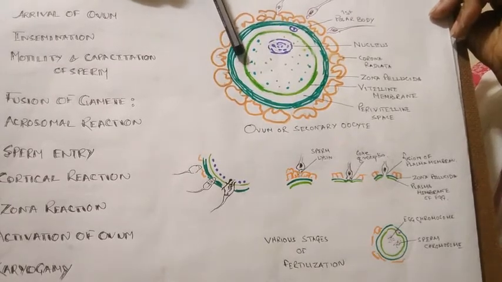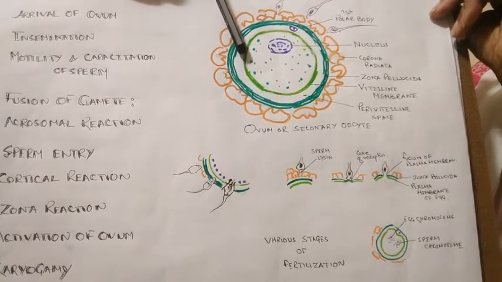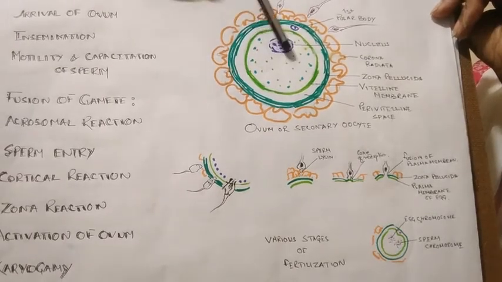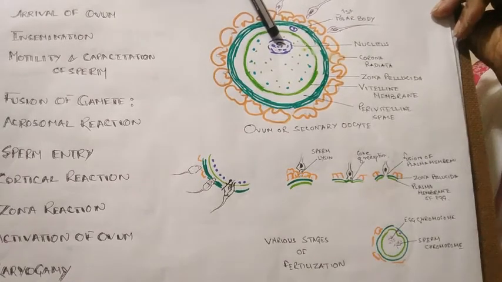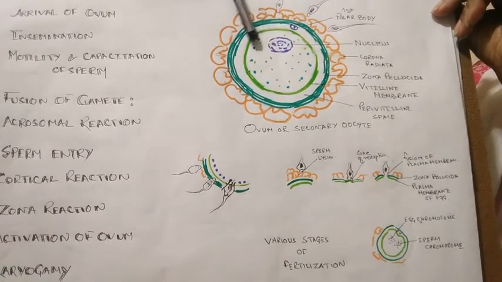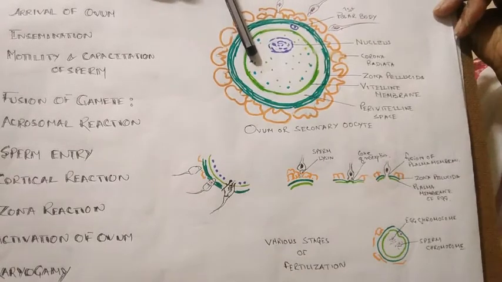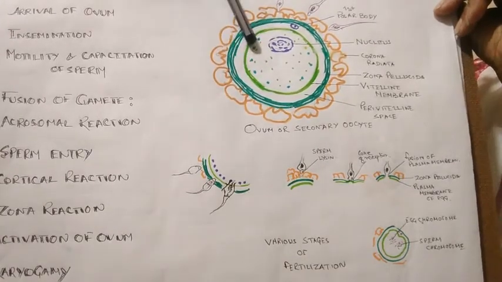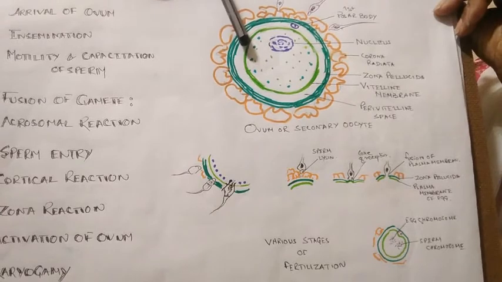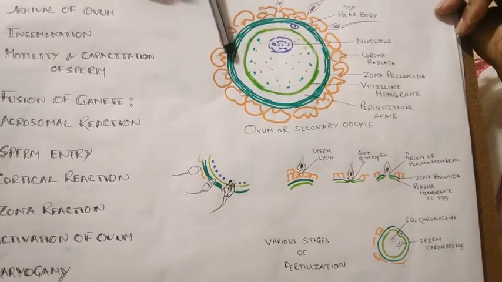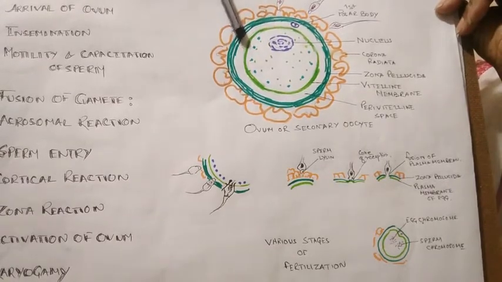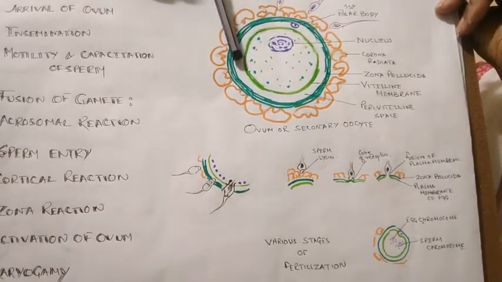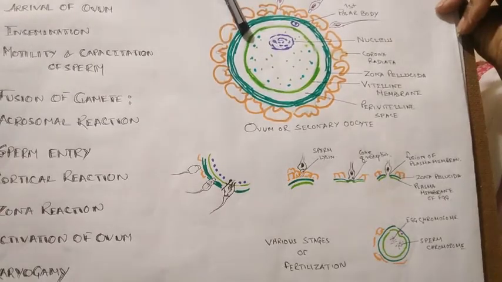There is another reaction now, that is the cortical reaction. With the entry of the sperm, there is a wave of calcium, and this calcium causes extrusion of these cortical granules. You can see these cortical granules. The wave of calcium causes extrusion of these cortical granules outside, and this is called the cortical reaction, which prevents other sperm from entering.